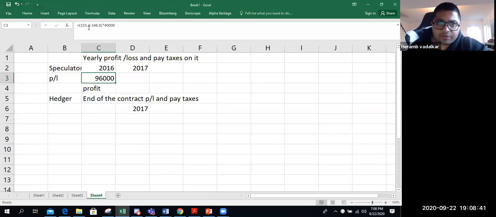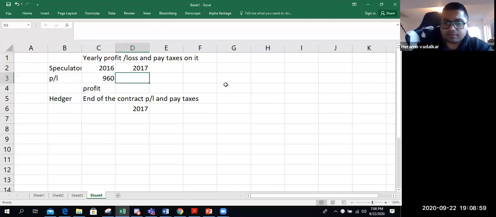So 151.20 should be 1.512. It is $1.51, and it is $1.48. That's why the figures are big. So $960 profit in 2016, right?